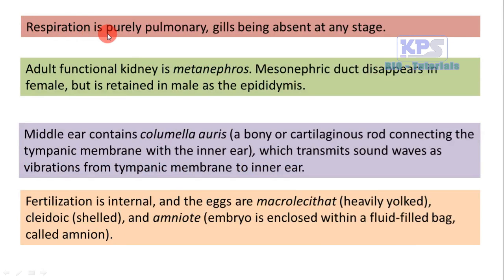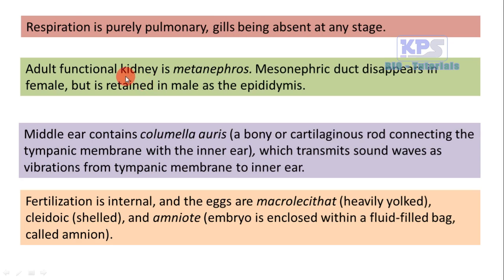When we analyze the respiratory system of the reptiles, they are purely pulmonary because they are respiring by lungs. Gills are absent at any stage of their life cycle. No gills, only lungs are involved in the respiration, so they are said to have pulmonary respiration.